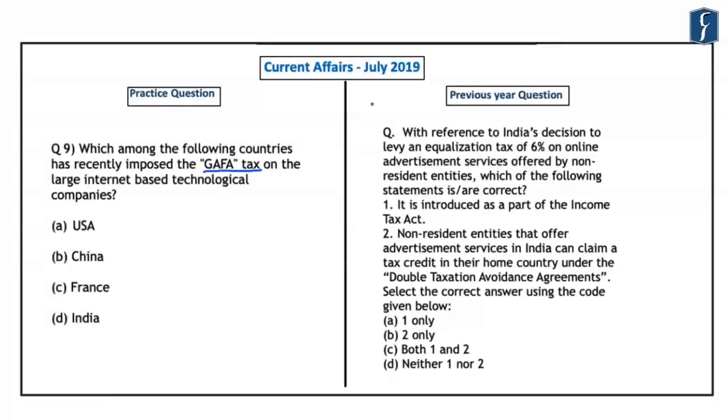And if you look at this question which was asked in the previous year, in the year 2018, it was related to India's decision to levy an equalization tax of 6% on online advertisements. Now, this GAFA tax which has been imposed by France is similar to the equalization tax which was imposed by India in its budget of 2018.